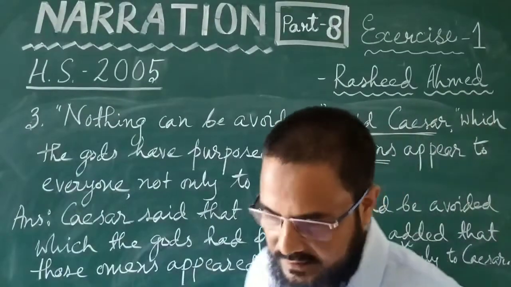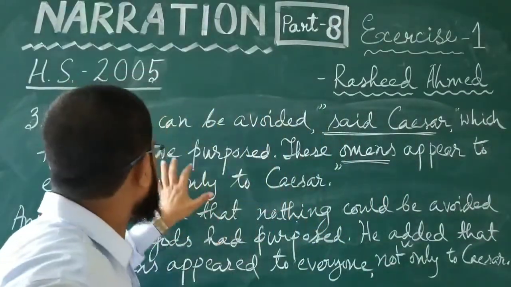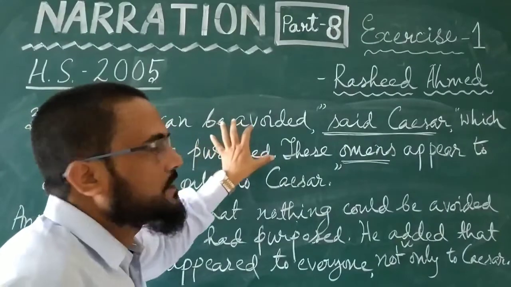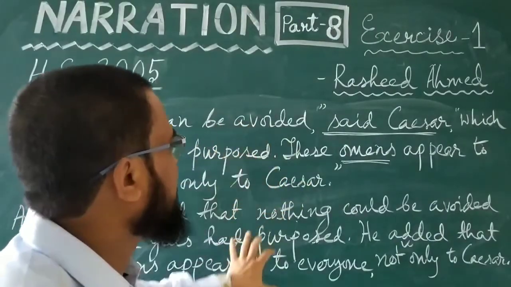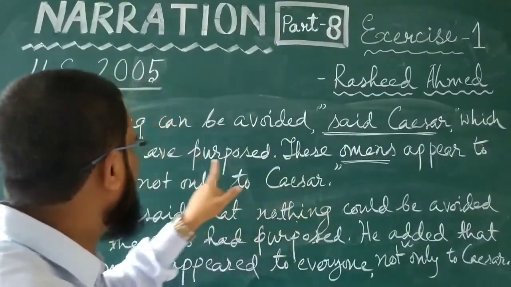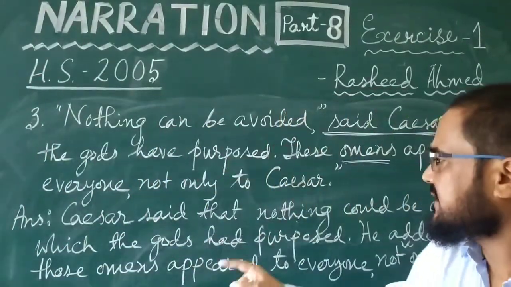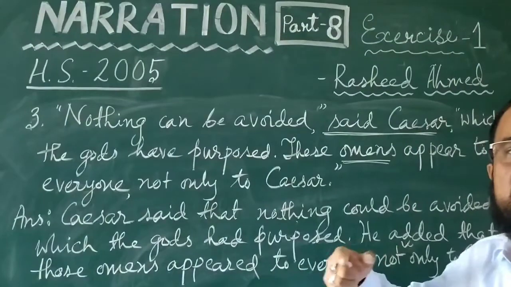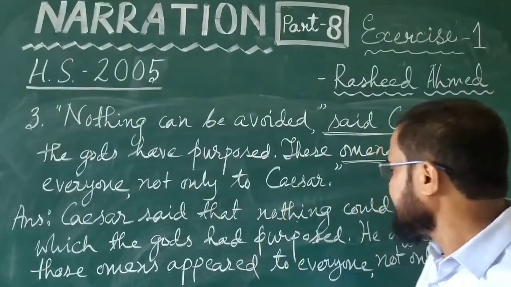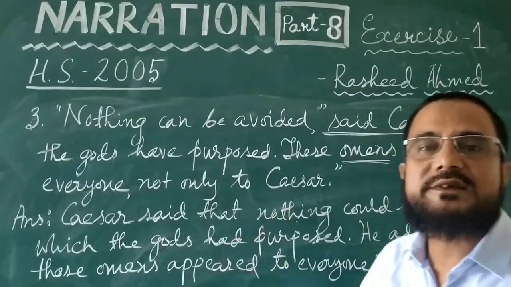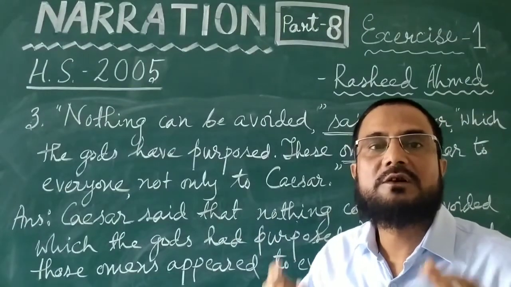Let us see the sentence again. That's the answer, question and answer again. Nothing can be avoided, said Caesar, which the gods had purposed. These omens appeared to everyone, not only to Caesar. Caesar said that nothing could be avoided which the gods had purposed. He added that those omens appeared to everyone, not only to Caesar.